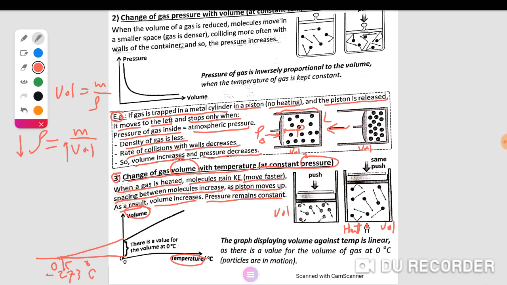There is a value of volume at 0 Celsius. At 0 Celsius, there is a volume of gas molecules. This graph displays volume against temperature, linear. This line is called linear, as for the volume of the gas at 0, particles are in motion.